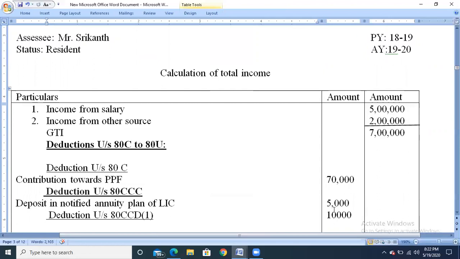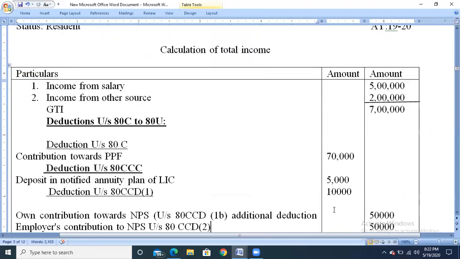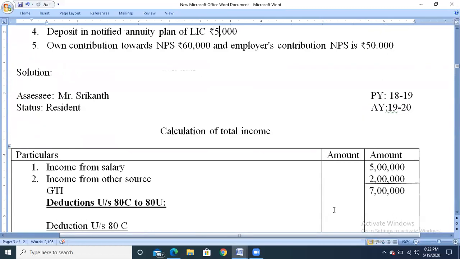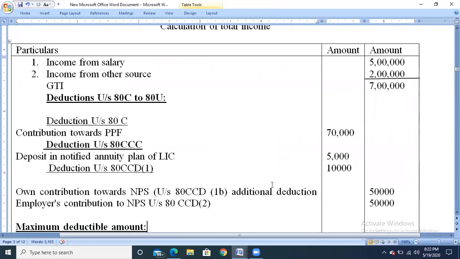First, we need to take the additional deduction under section 80CCD 1B. If you check the problem, the employee has contributed rupees 60,000, and in that 60,000, the additional deduction up to rupees 50,000 we can claim. So first take the additional deduction up to rupees 50,000.